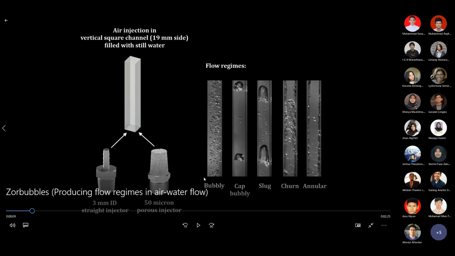Again, bubbly is the liquid dominant regime. This is where the gas flow is the lowest. And then annular is the opposite. This is where the gas is the most dominant because of the high velocity. But in between we will have capped bubbly, and we have a slug. This is what is called a slug. The big bubble, but it's not steady state, so it's not found in every segment of the pipeline.